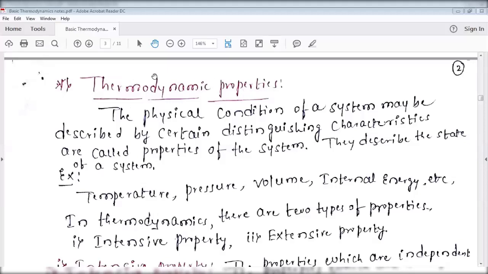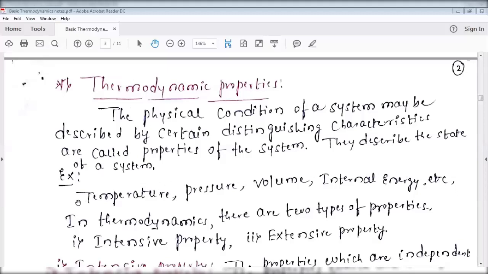Those characteristics of thermodynamics are called thermodynamic properties. Which are the characteristics of thermodynamics? They are temperature, pressure, volume, internal energy, enthalpy, entropy, specific volume, and so on.